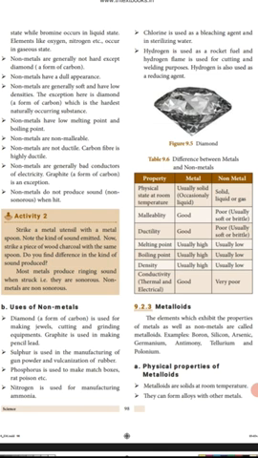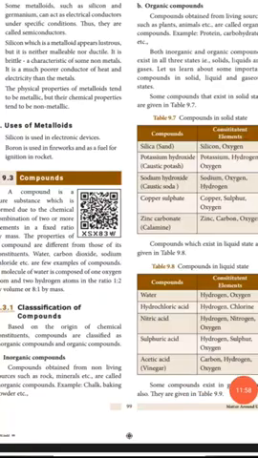Some metalloids such as silicon and germanium are used as electrical conductors under specific conditions. They are called semiconductors. Next, uses of metalloids. Silicon is used in electronic devices, and boron is used in fireworks and as fuel for ignition in rockets.